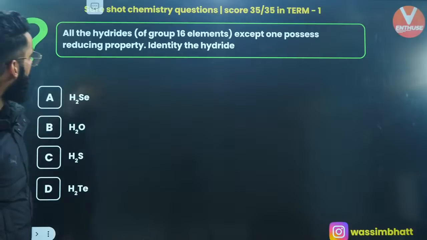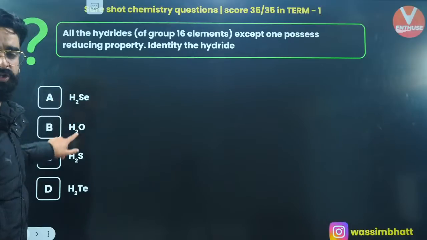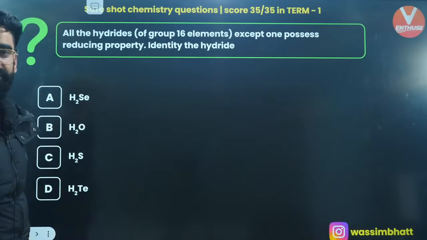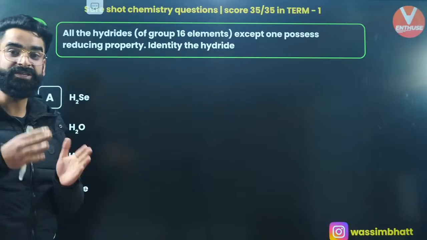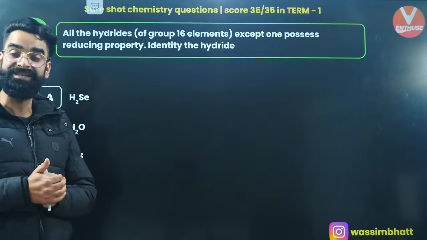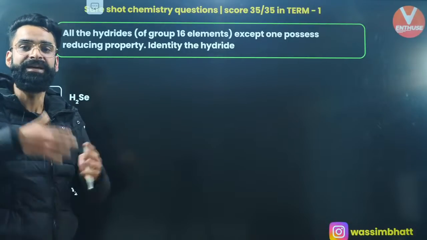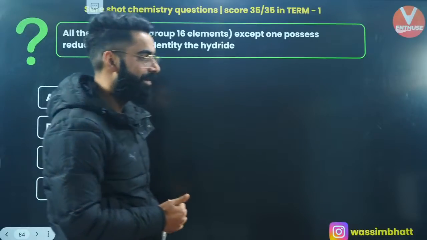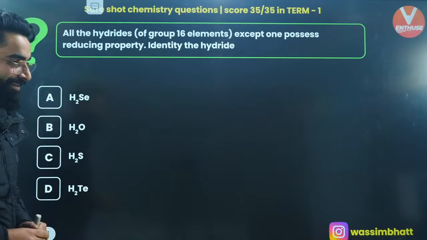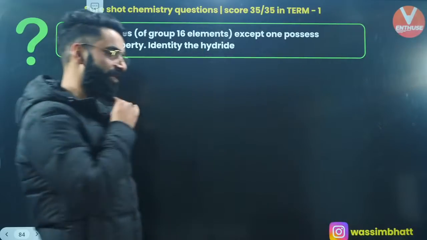Moving on to one more. All the hydrides except one possess the reducing property. Which of the hydrides does not possess the reducing property? These are the hydrides of group 16, and it's only water which does not show the reducing property, because in water the O-H bond is stronger. The O-H bond does not break easily, so H2O does not give hydrogen easily. So H2O does not undergo oxidation easily, so it does not behave as a reducing agent easily. Absolutely, it's going to be water.